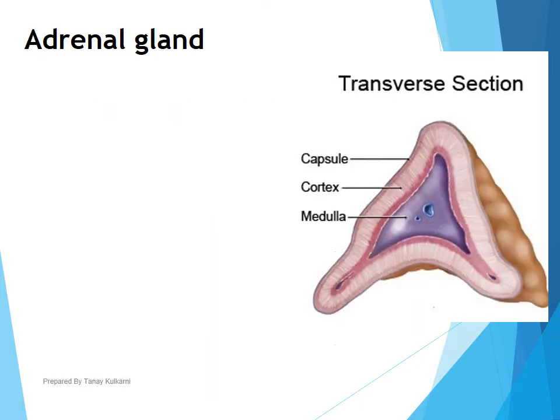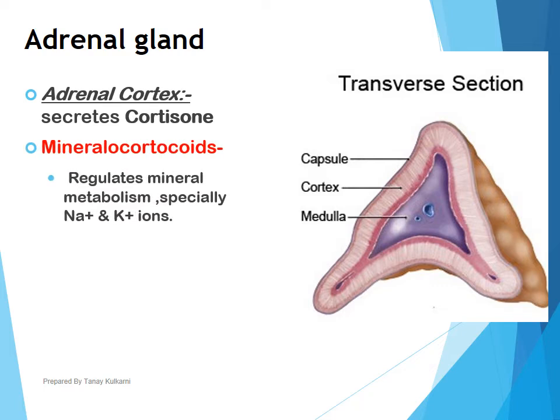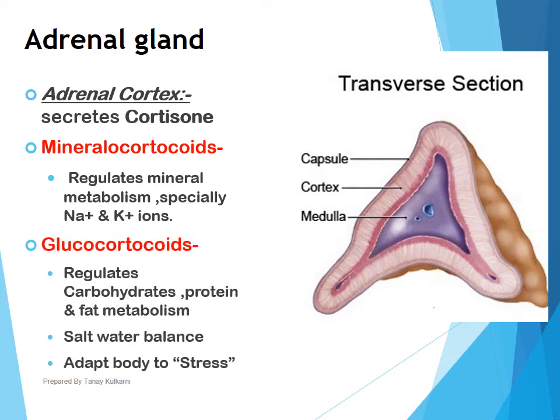We'll go ahead. Adrenal cortex secretes the hormone called cortisone, or it is also called corticoids. There are two types of corticoids, mineralocorticoids and glucocorticoids. The function of mineralocorticoid is to regulate the mineral metabolism, especially Na+ and K+ ions.